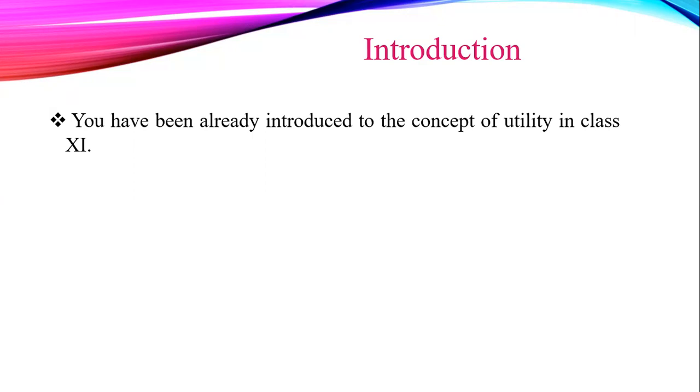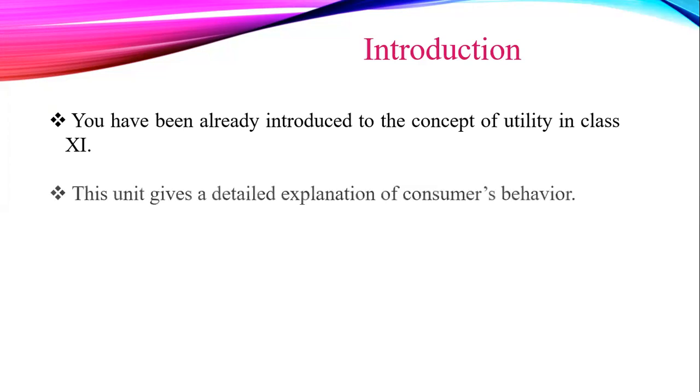According to Professor Stanley Jones, utility is the capacity of a commodity to satisfy human want. This unit gives a detailed explanation of consumers' behavior.